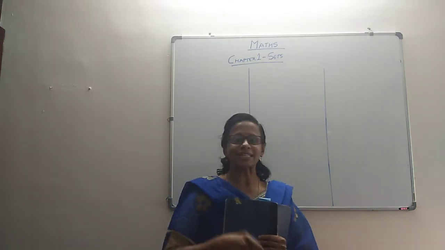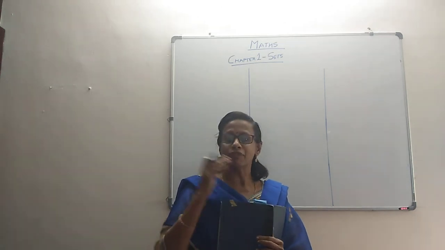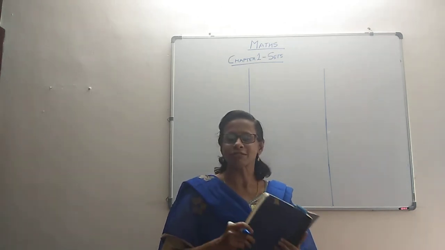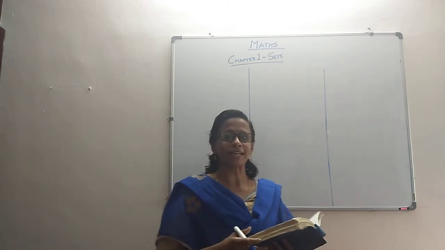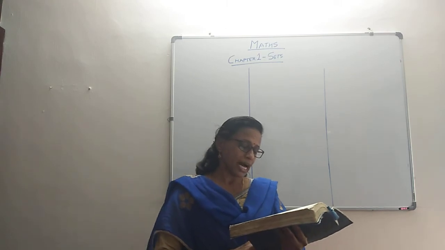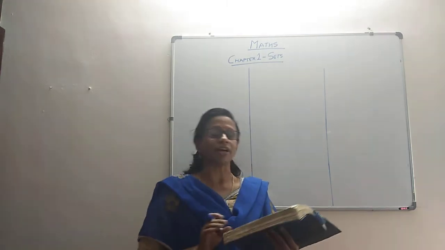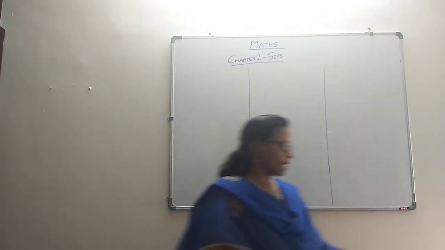So right away, let's start with the exercise. It's a basic and very easy concept for us to build up the 11th standard mathematics. So let's start with exercise 1.1 directly. Let's take question number 1. Question number 1 says, which of the following are sets and justify your answers? Not only do we have to find out which of them are sets, you also have to justify your answer.